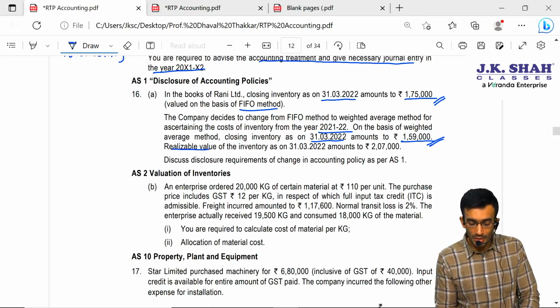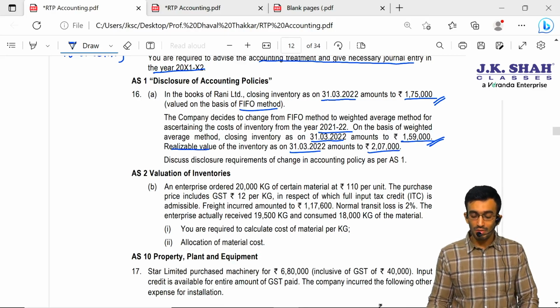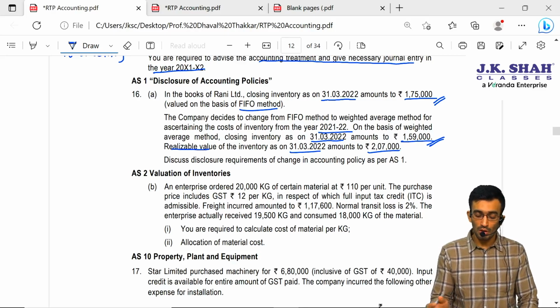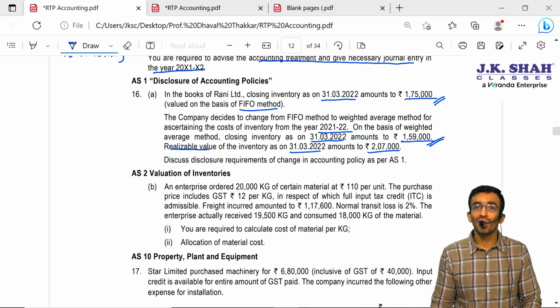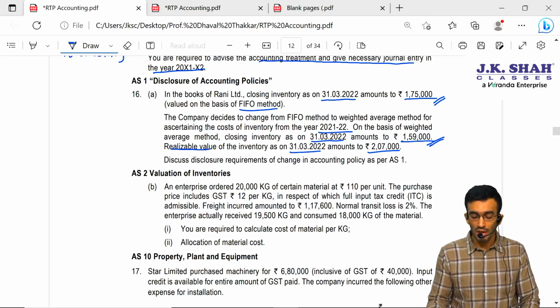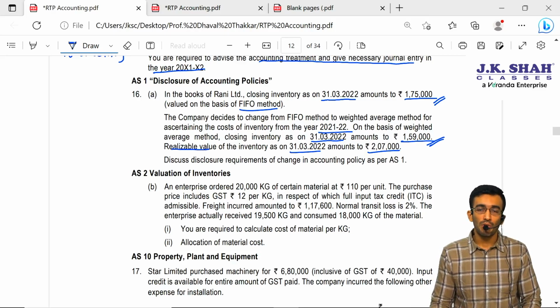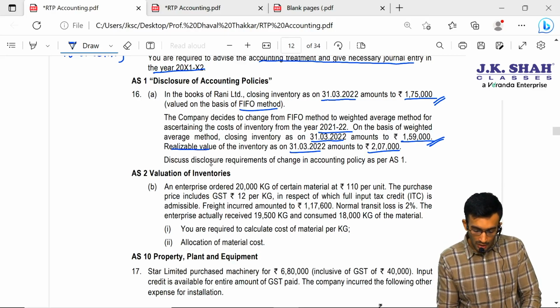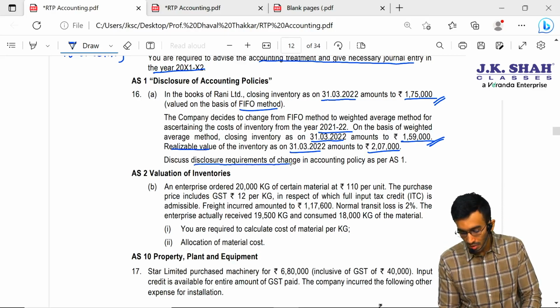The net realizable value, that is the NRV of the inventory as on 31st March 2022, is 2,07,000, which is more than the cost. Even though you are going for FIFO method or weighted average method, sir, NRV is more than cost, in either case. In that case, definitely inventory will be valued at lower of cost or NRV, that is at cost only, as per AS2. Discuss disclosure requirements of change in accounting policy as per AS1.